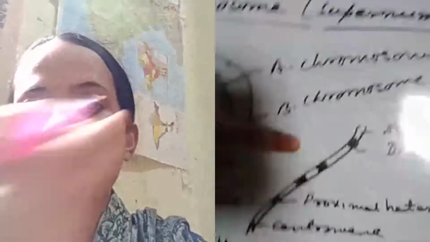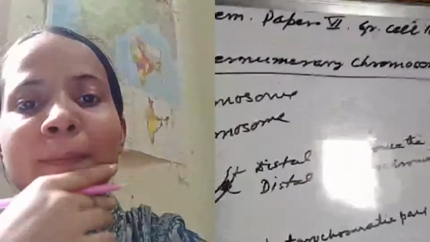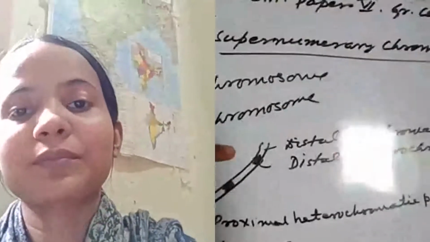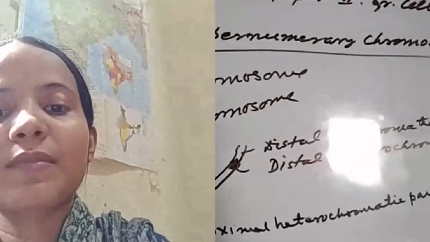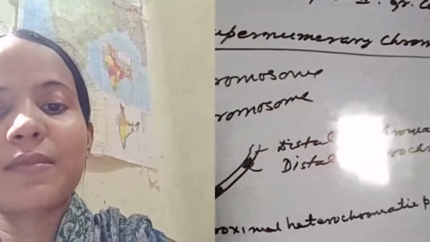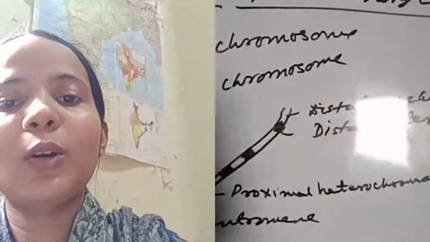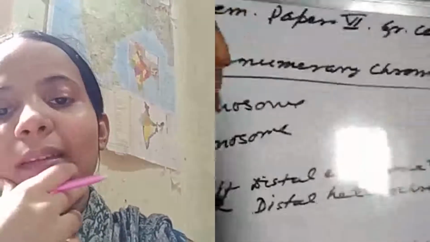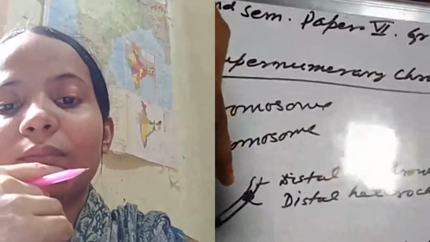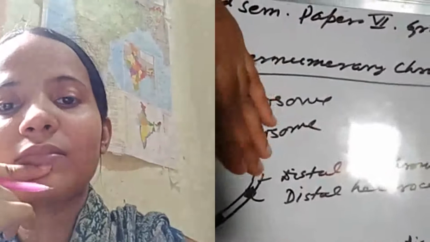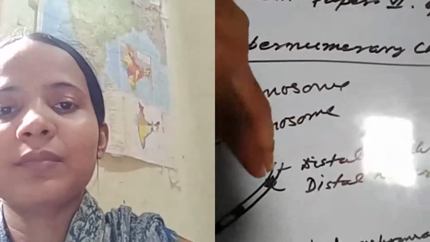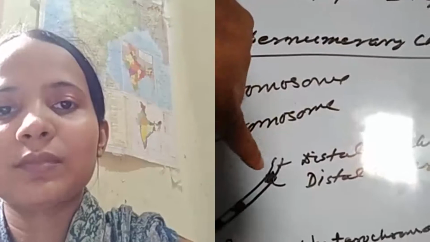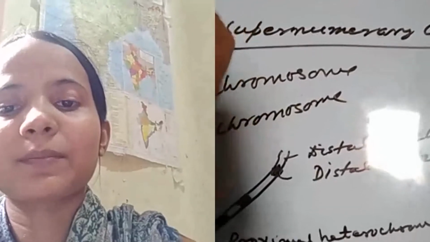And now look at this, the B chromosome of the maize plant. In maize plant, B chromosomes have also been reported. This is the B chromosomes found in the maize plant. I have written here the B chromosomes of the maize plant, and you know that the normal chromosome also consists of the euchromatic and heterochromatic part. Similarly, this B chromosome of the maize consists of both the heterochromatic part and euchromatic part.